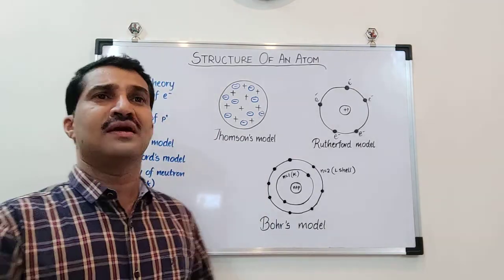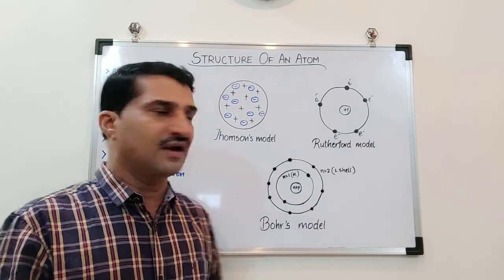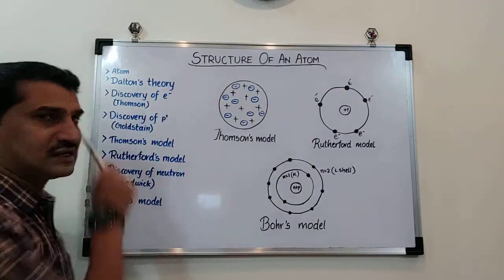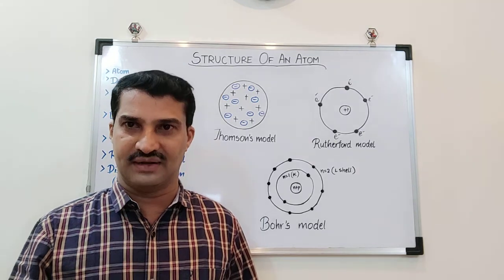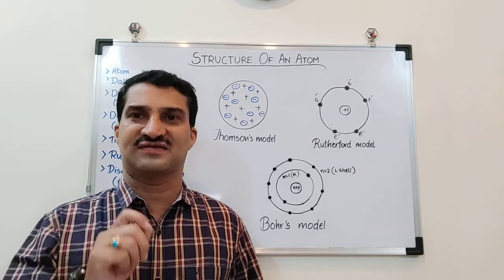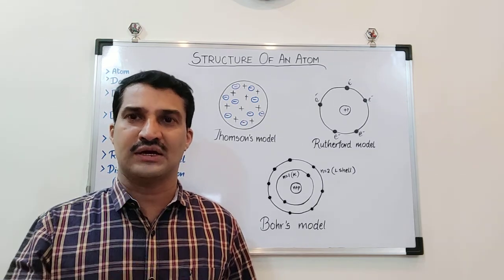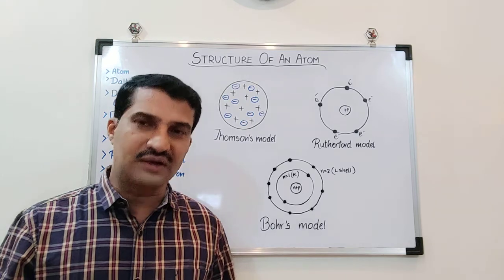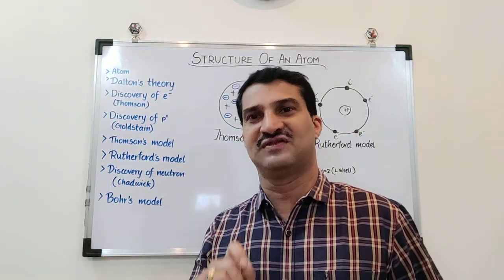Now, when several centuries back the atom was discovered, first the scientist Dalton in 1808 tried to explain the structure of atom through his model called Dalton atomic theory. What Dalton was explaining is, an atom is indivisible.